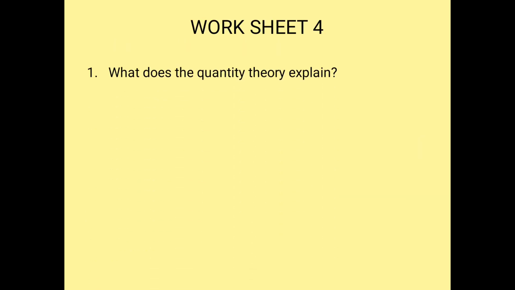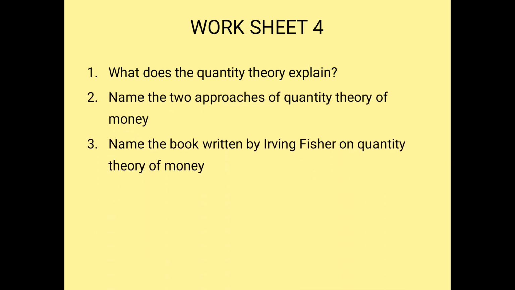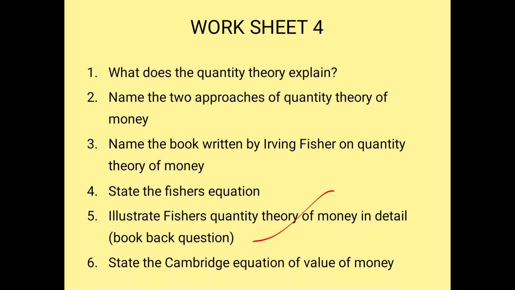So let us go to the worksheet. What does the quantity theory explain? Name the two approaches of quantity theory of money. Name the books written by Irving Fisher on quantity theory of money. State Fisher's equation. Illustrate Fisher's quantity theory of money in detail. This is supposed to be a book bag question. And the last one is: state Cambridge's equation of value of money.